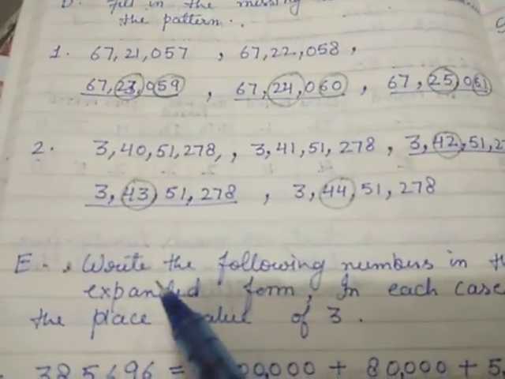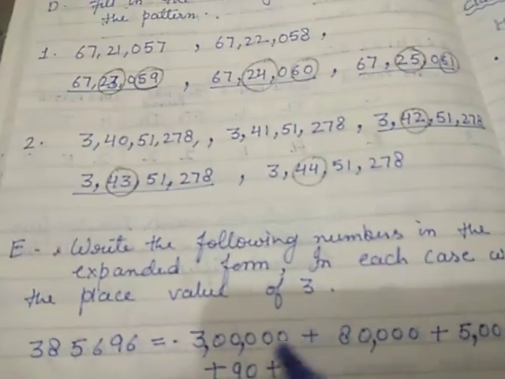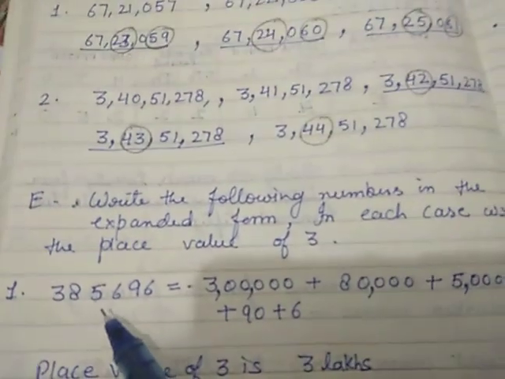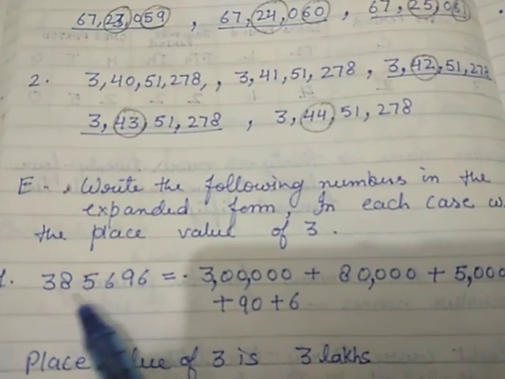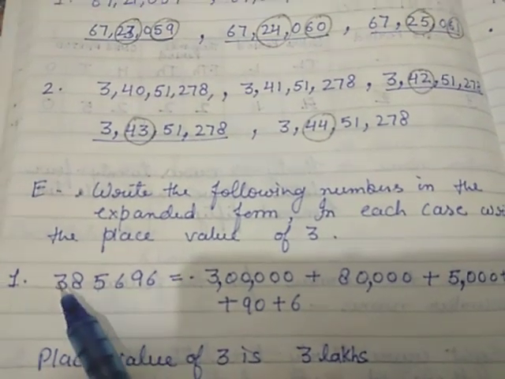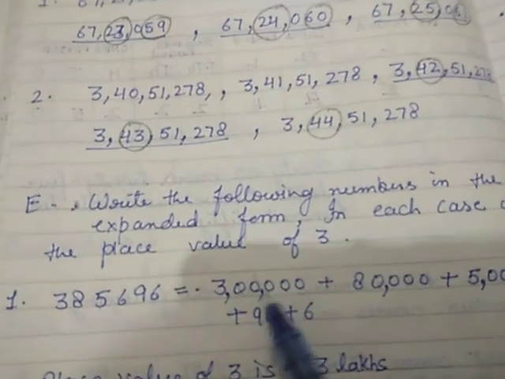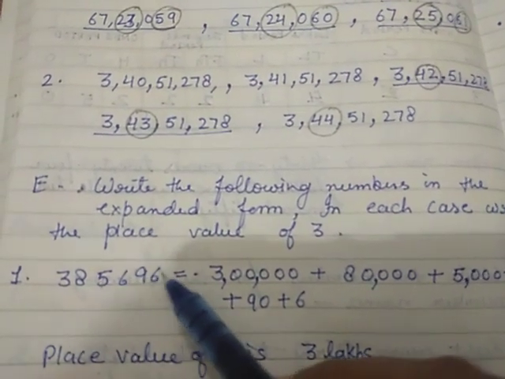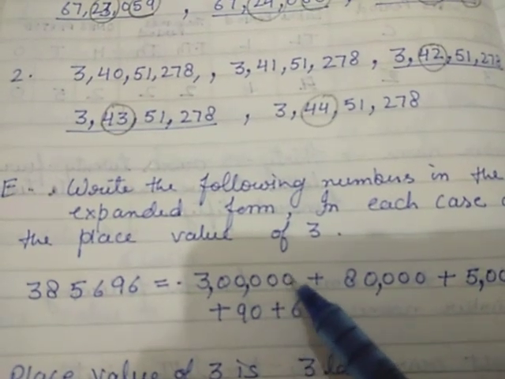Next question is, write the following numbers in the expanded form. In each case, write the place value of 3. Okay. So here question number 1 I am solving for you. 3,85,696. Okay. So 3 lakh. First of all, we will start from here. First digit we will take 3. So we are writing 3. After that, we will count the digits 1, 2, 3, 4, 5. So we will write 5 zeros here.